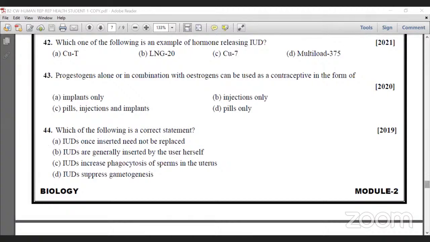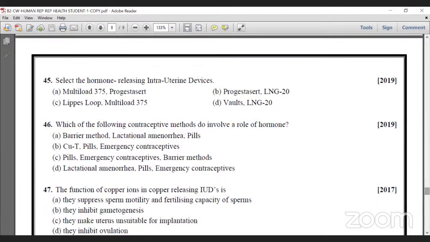Next, select the hormone releasing intrauterine devices. There are different types of IUDs, and they are asking only for hormone releasing IUDs. Here, Multiload is not hormone releasing. Progesterone hormone, LNG hormone: I think B is correct.